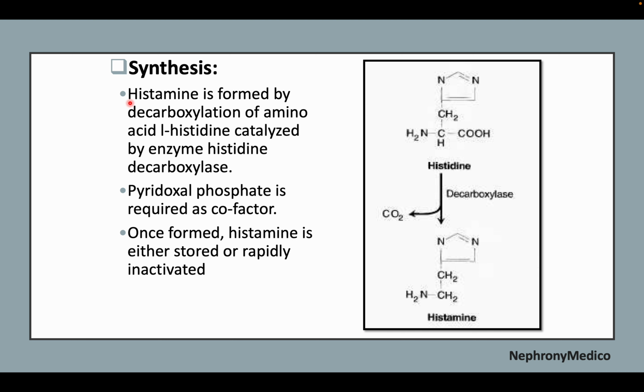Now, synthesis. Histamine is formed by decarboxylation of amino acid histidine catalyzed by enzyme histidine decarboxylase. Pyridoxal phosphate is required as a cofactor, and once formed, histamine is either stored or rapidly inactivated. This is a picture showing the synthesis of histamine.